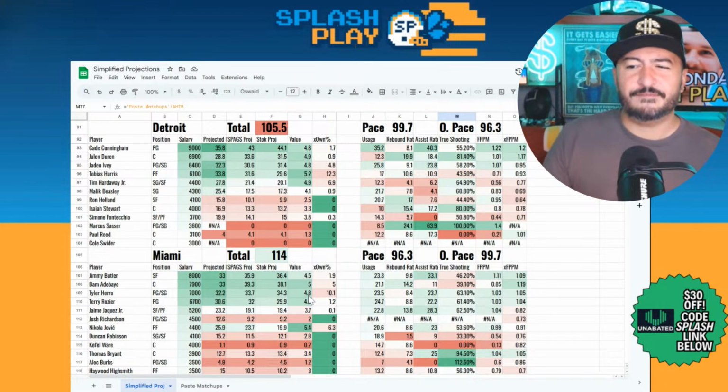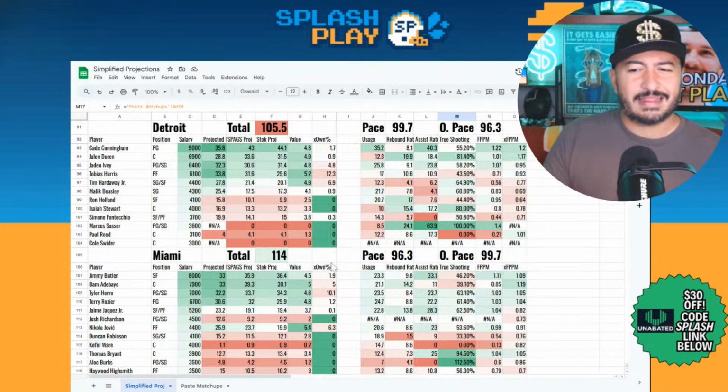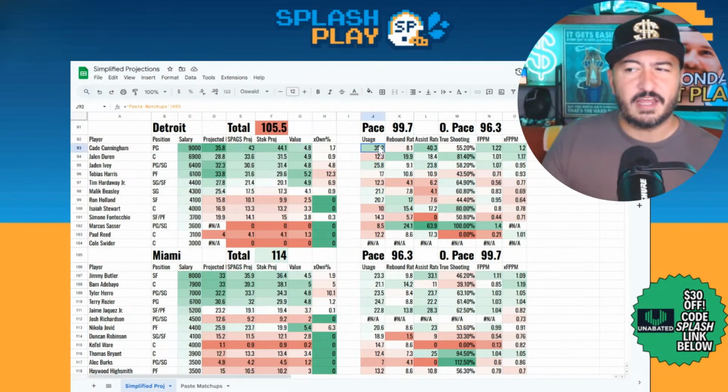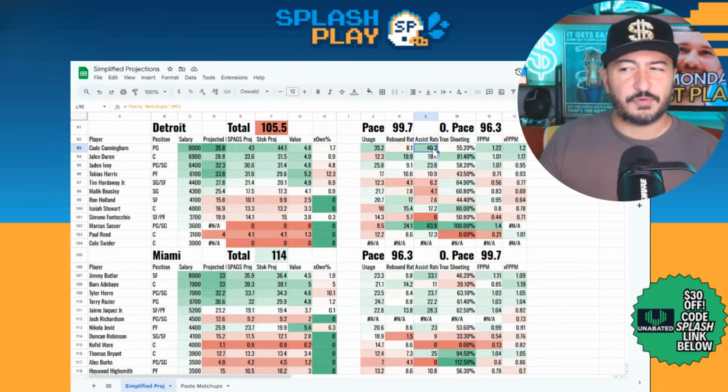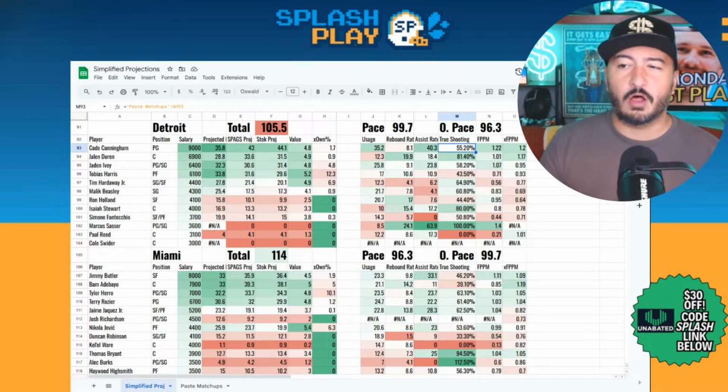Detroit 105.5, Miami also 114 on their end. Not the best projected game overall. I think that Cade Cunningham appeals to me in terms of the upside. You can see, start the year 35% usage rate, 40% assist rate, not shooting terribly well, but dominating the ball more, which is really what we want to see from any of these players overall. Ownership under 2%, that stands out to me.